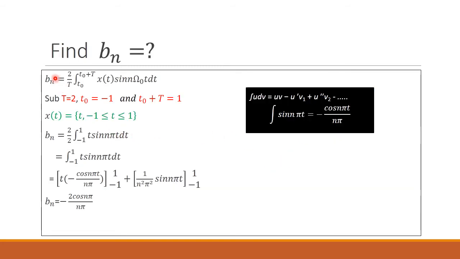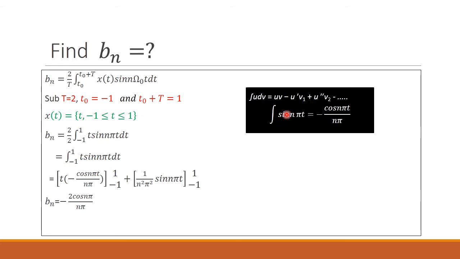Now we have to calculate b n. b n is equal to 2 by T integral t naught to t naught plus T x of t sin n omega naught t dt. Now substitute capital T equal to 2, t naught equal to -1 and t naught plus T equal to 1, then x of t is equal to t. By applying these values, we get b n is equal to 2 by 2 integral from -1 to 1 of t sin n pi t dt.